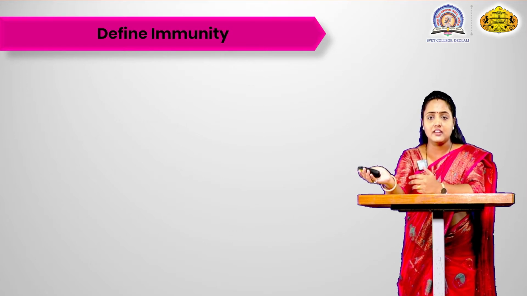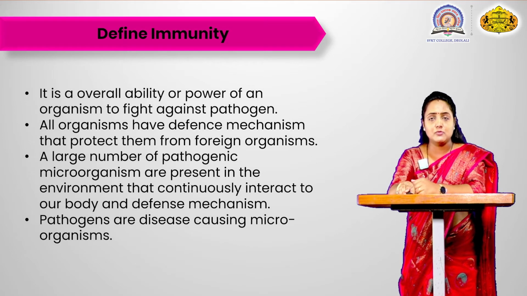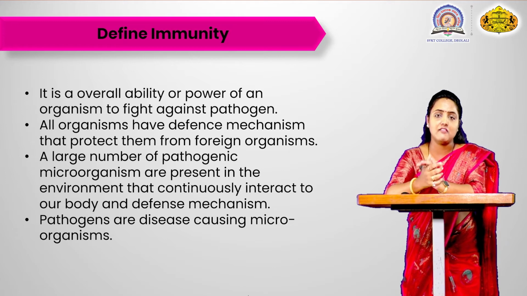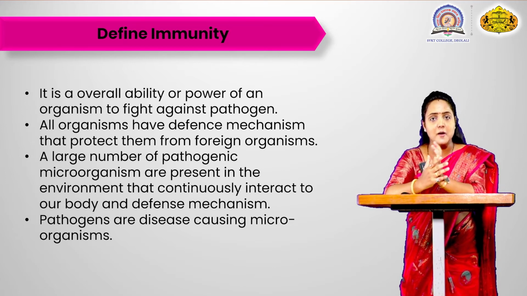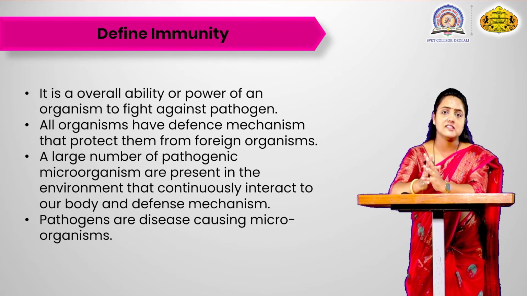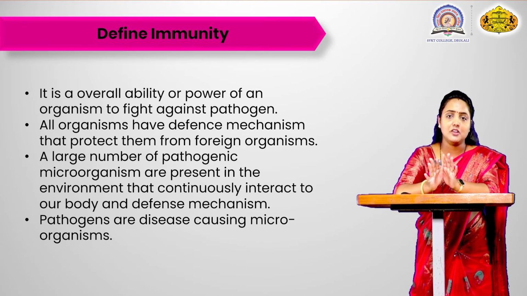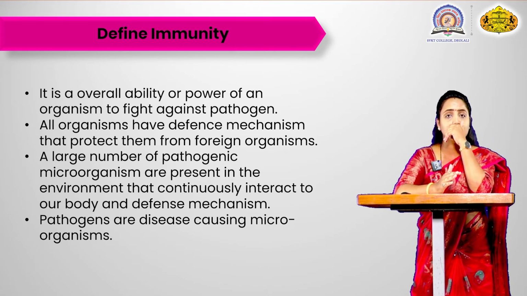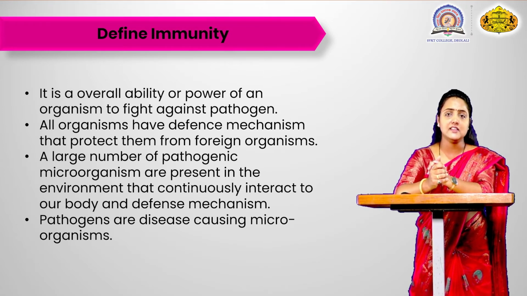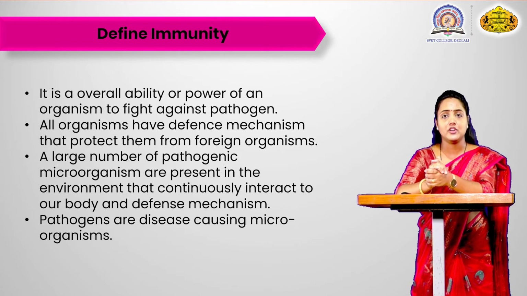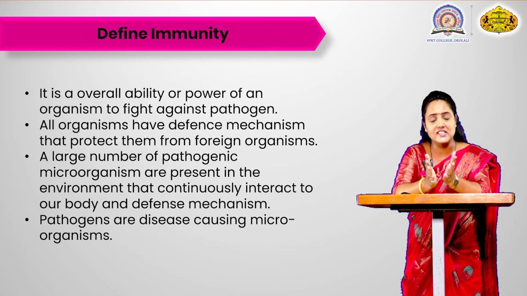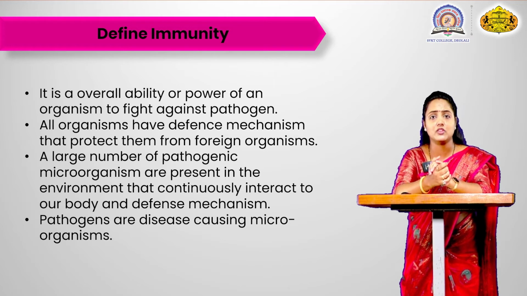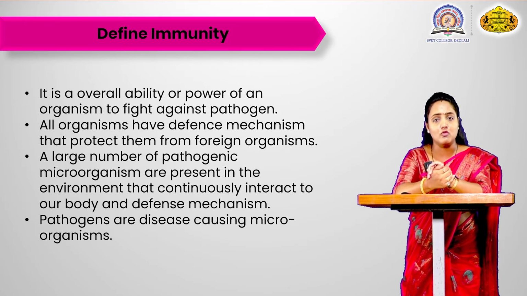Now define immunity. So what is immunity? It is the ability or the power of the organisms to fight against a pathogen. It is not like this that the immune power would be the same in all humans. It may vary. Due to the pandemic of coronavirus, we have seen that many people know about immunity. Even those who don't have any biological background know about immunity and how to provoke it. Due to the pandemic, we have learned all this.